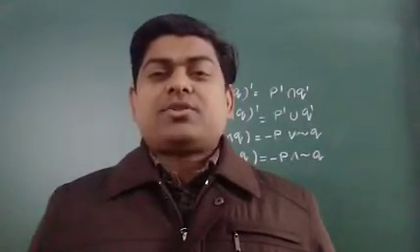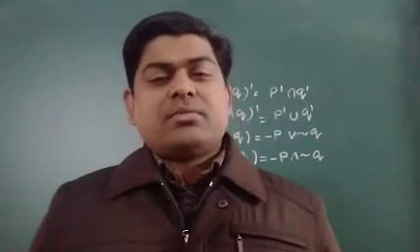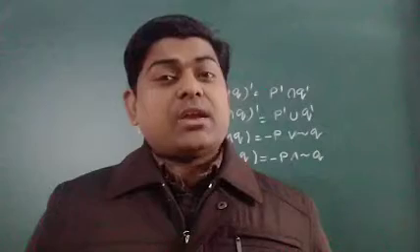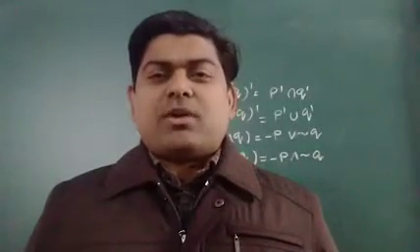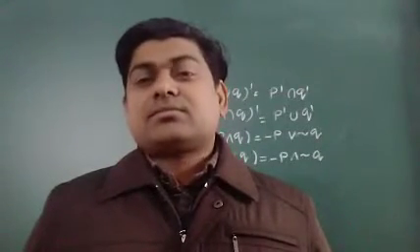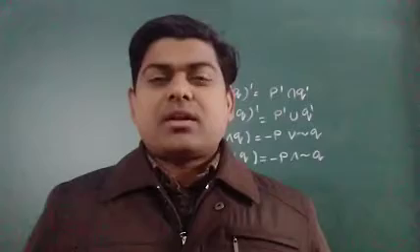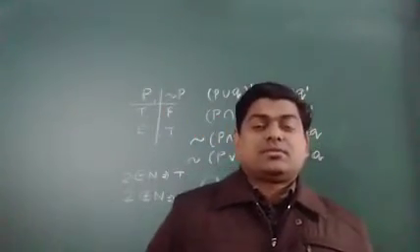So here we have two simple statements, both connected with the word and. Now one more point I want to tell you, that will come in the next exercise, that is connective words. Here and is working as a connecting word.